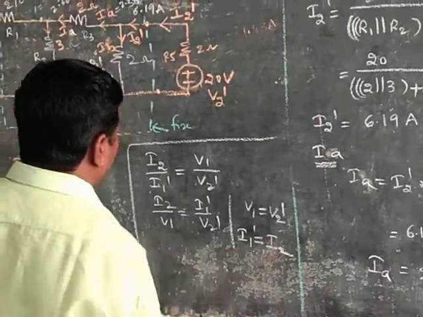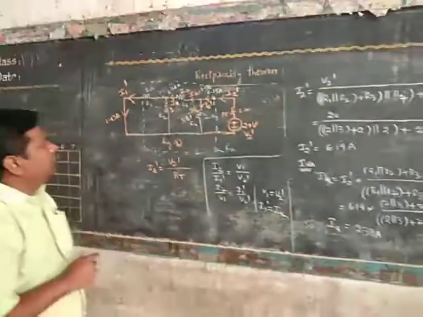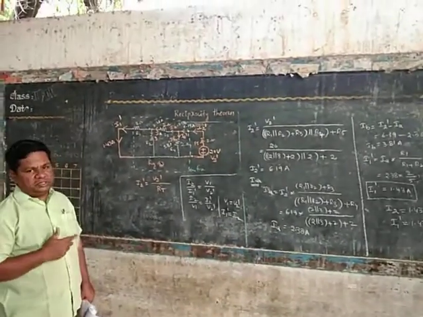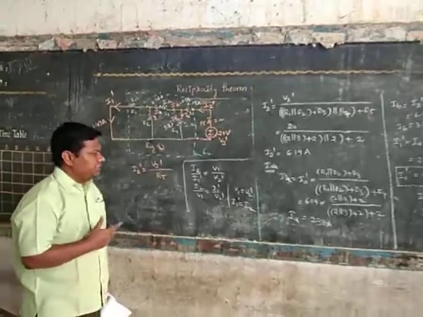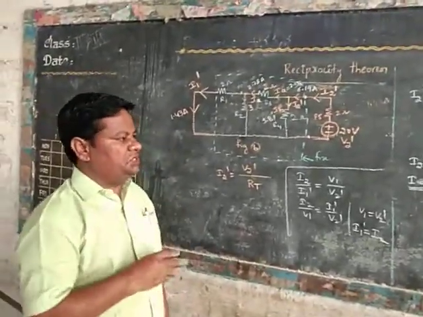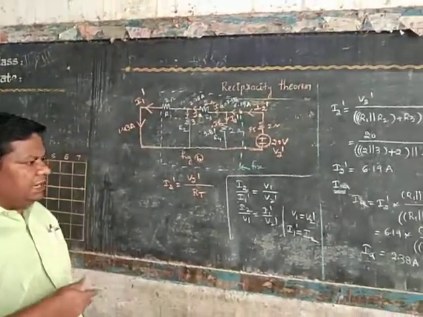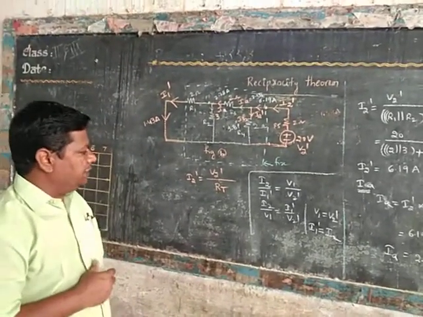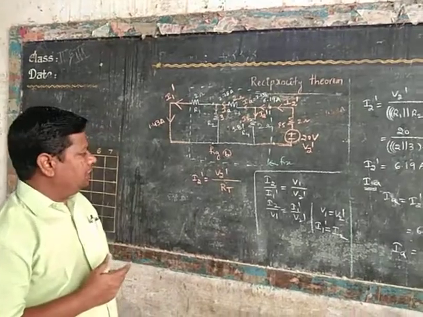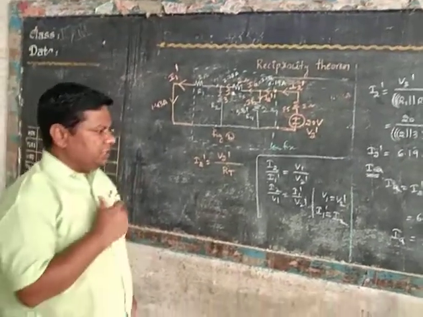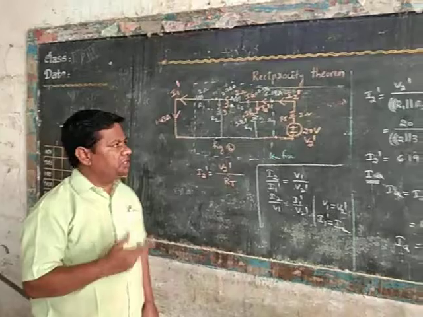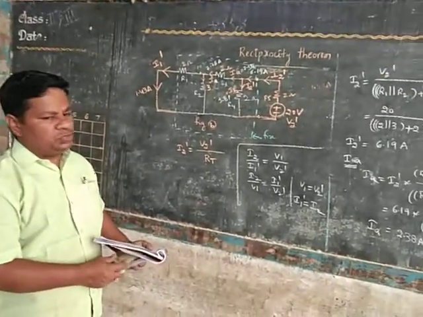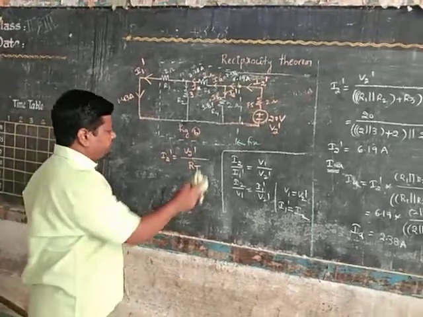Okay, this is the verification of reciprocity theorem. Then what is the main advantage of reciprocity theorem? We know that by using circuit theorems, you can simplify the procedure. Here we consider another example. In this example, we have to directly find the current flowing through any branch. Consider that example, then we can easily understand the application of reciprocity theorem, and how reciprocity theorem helps us to minimize the procedure.